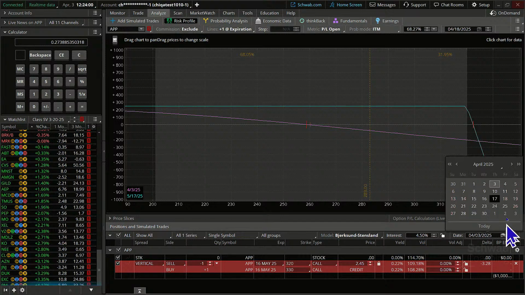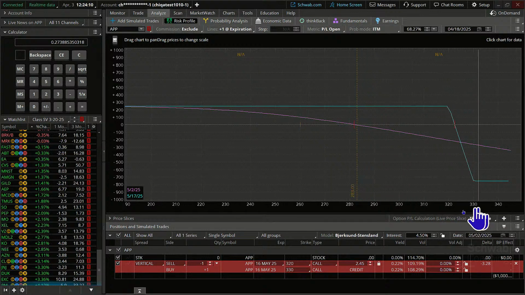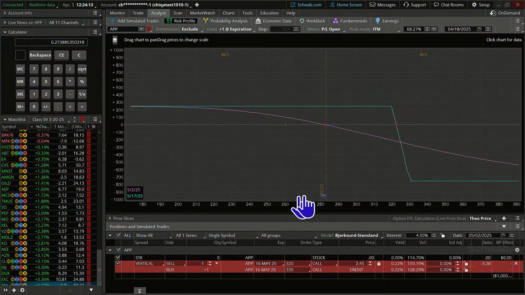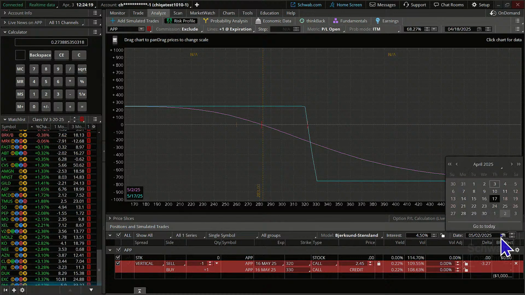And if you click on this calendar, you could say, oh, what would this look like maybe by, say, May 2nd, right? And you can change the date to May 2nd. And typically our points or our percentages at the top adjust. Now this would be after the expiration day, so I guess I shouldn't really go back that far.